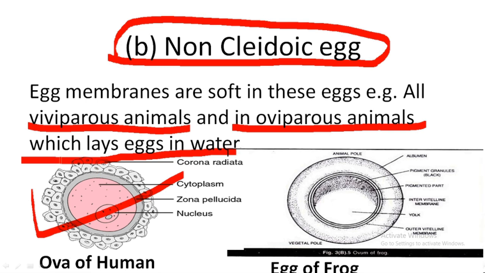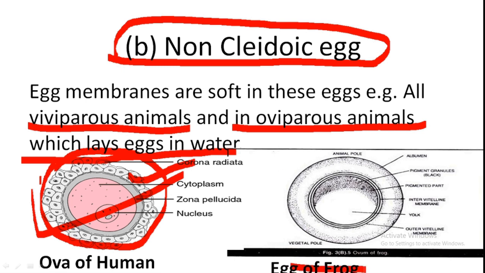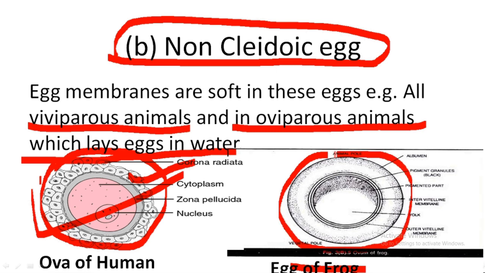It is not covered by any type of hard shell, but it is covered by some sort of cells, follicular cells, right? The second example is the egg of a frog. Here also there is no hard covering, right? It is covered by a jelly-like structure we call egg jelly. It's made up of albumin, right?